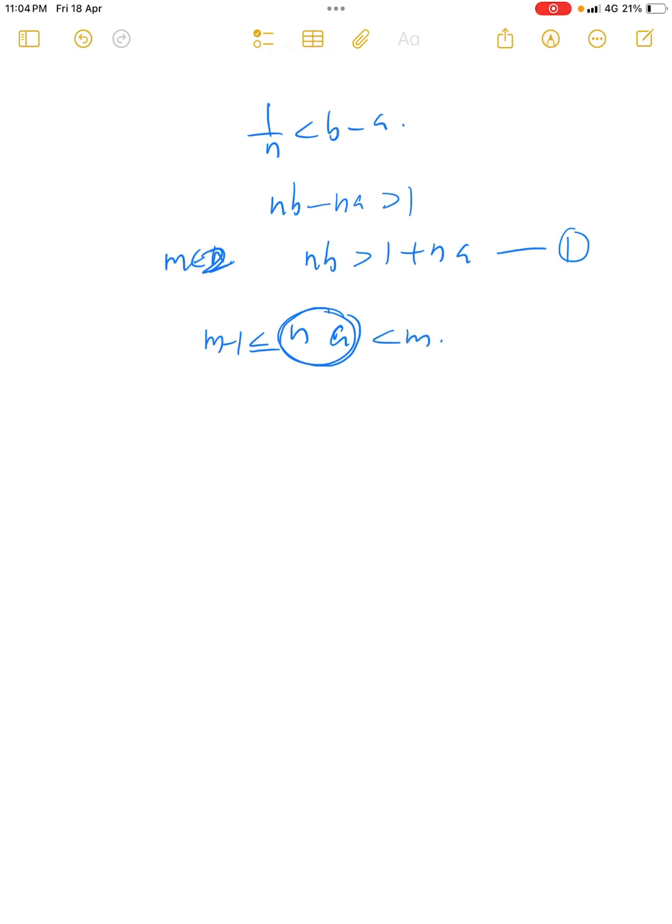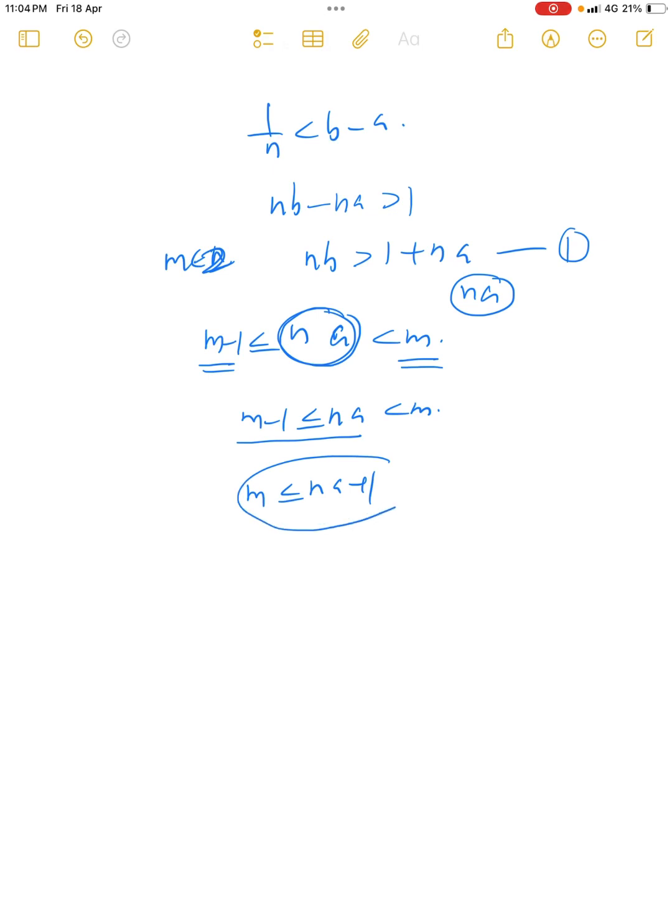That is, na is a real number, so we can find two consecutive integers m minus 1 and m which satisfy m minus 1 less than or equal to na less than m. From the first part of this inequality, m minus 1 less than or equal to na, we can write m less than or equal to na plus 1. I call this inequality number 2.